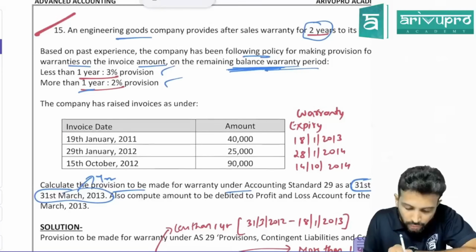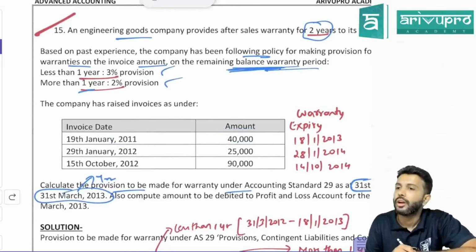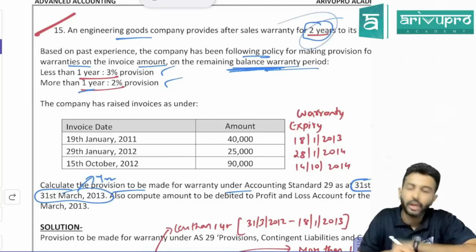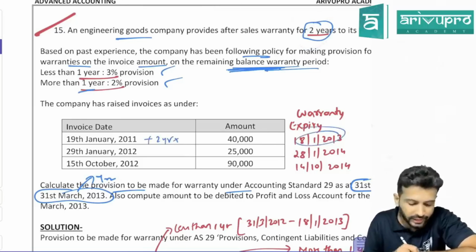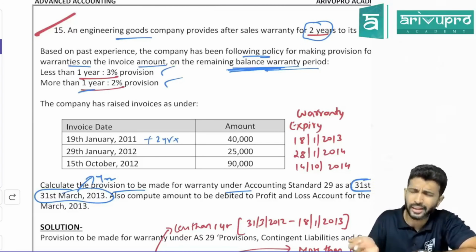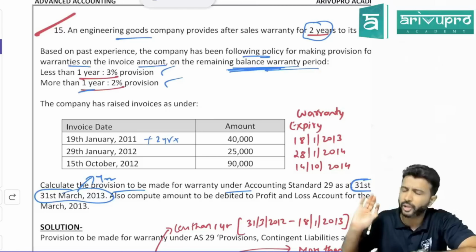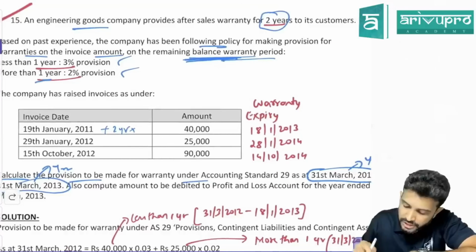So we have already sold the goods on 19 January 2011. How much is the value of the goods? 40,000. How much warranty are we giving? 2 years. So count 2 years from this date, sir. How much will it be? 18th January 2013. Correct? Fine, sir. One day less. Or if you want, you can write 19th January 2013 also. Fine. Now we are on which date?